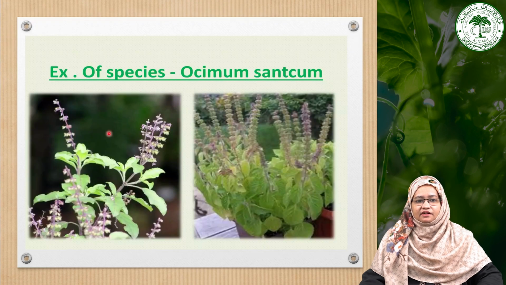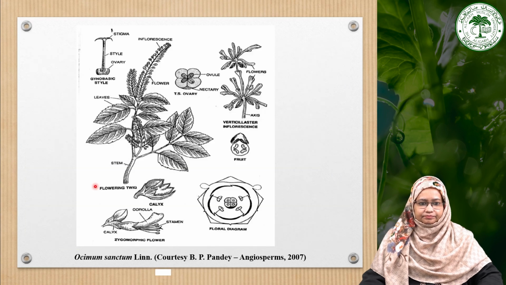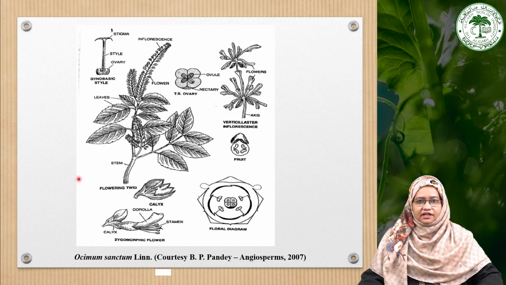Now moving towards the example that is most particularly present in India, that is Ocimum sanctum. As you can see, this is the floral diagram and the floral parts of the plant Ocimum sanctum. This image shows the floral parts of the Ocimum sanctum plant. As you can see, this is a single twig which is showing the arrangement of leaves on it. Here you can see this is the opposite type.